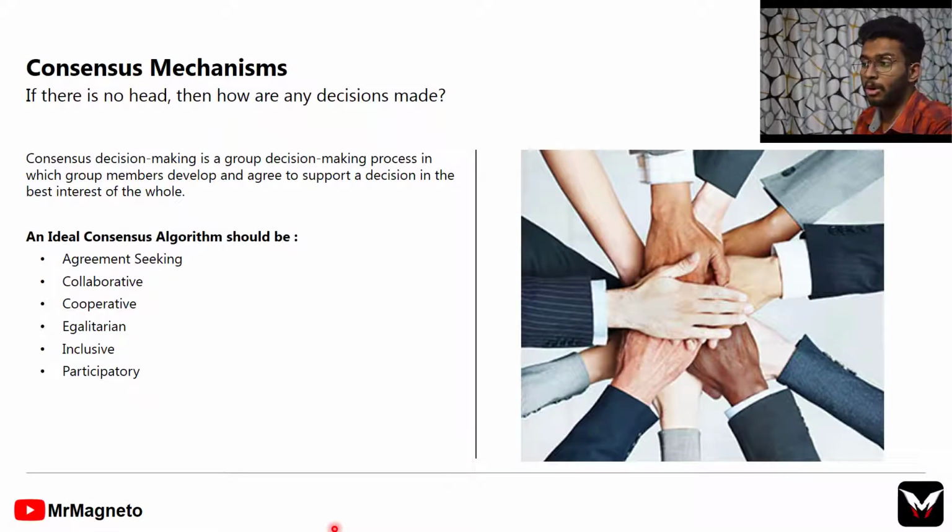Consensus mechanisms or algorithms. In a simple sense, we can say it is just decision making. In definition, we can say it is a group decision making process in which group members develop and agree to support a decision in the best interest of the whole. I don't know whether you remember, but in the first part of the video, in the example, we got the privilege to add his block to the blockchain, and there was some decision making, and in that decision everyone selected B to add his block. That's what I'm talking about, this consensus or decision making.